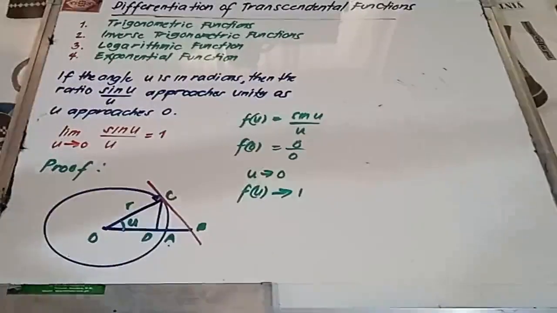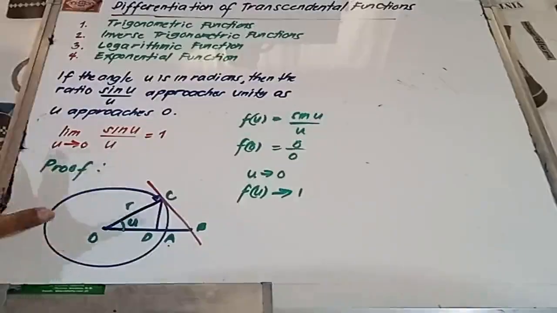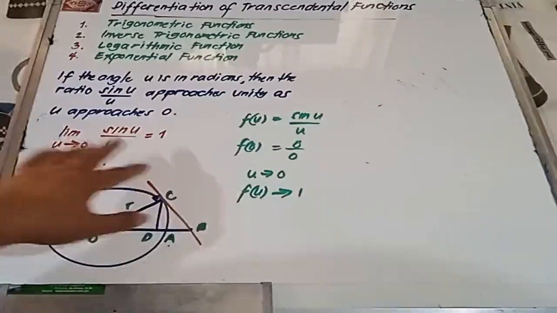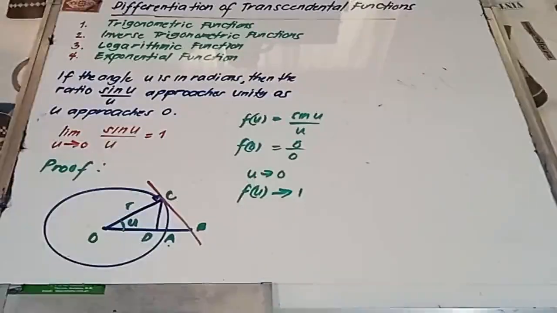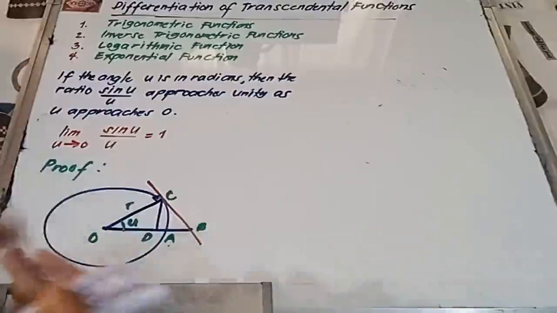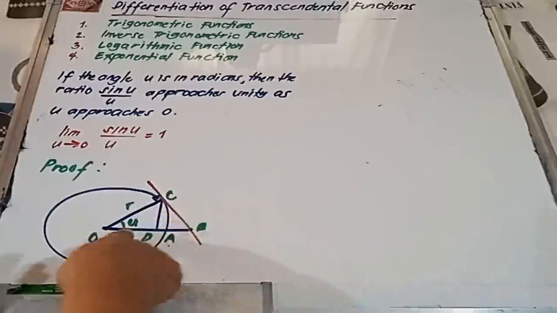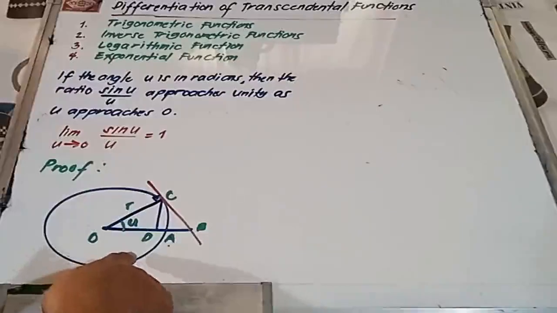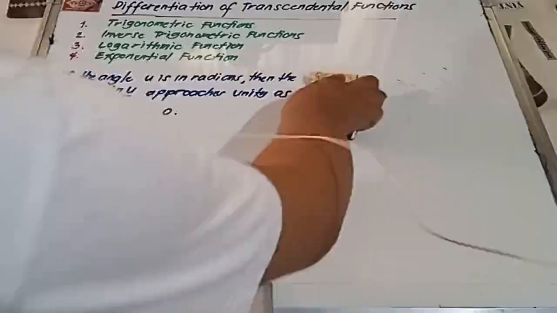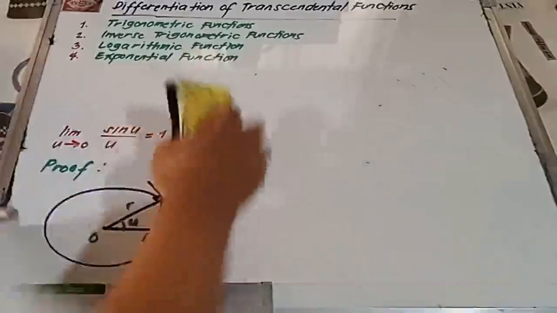Okay? Now, so ipuprove natin, gamit yung figure nito, that if u is approaching to 0, the function is approaching to 1. Okay? So, kunin natin yung area niya. Compare natin yung mga areas niya. Tanggal na natin ito para malaking space. Ito yung proof natin.